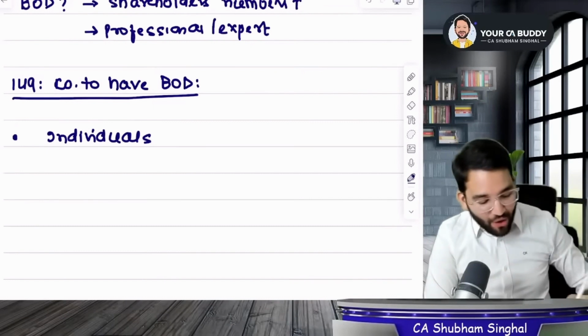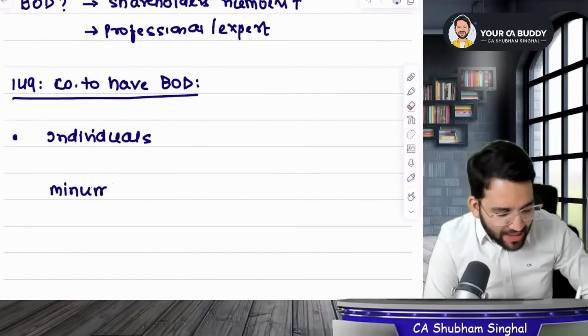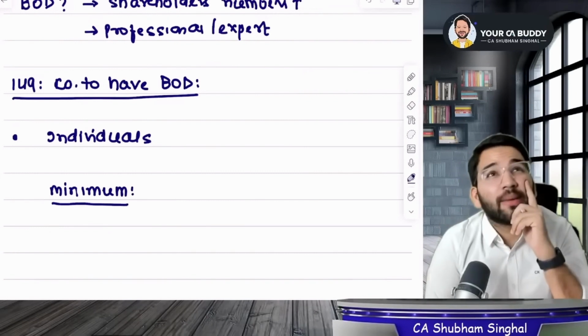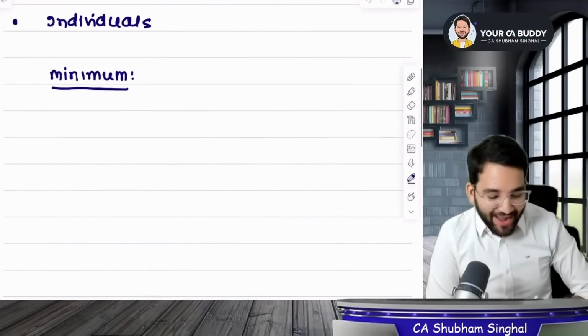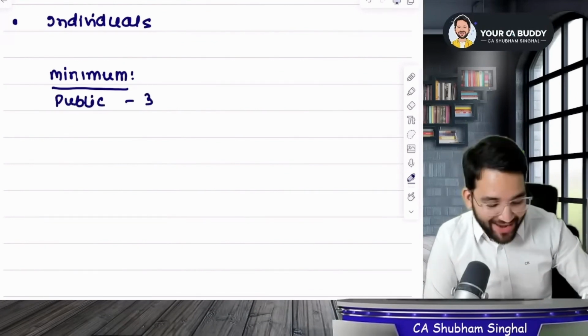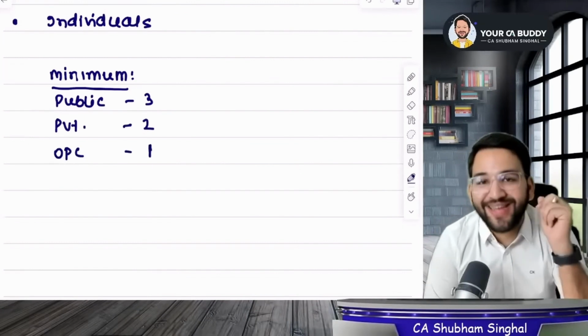After that, tell me, what is the minimum number of directors on the board of directors? Guys, just write along with me and keep listening. Minimum, how many directors are needed? Can I say that in the board of directors, I need minimum 20 directors? No, there is a simple limit: if you are a public company, then your board must have at least 3 directors. If you are a private company, you must have 2 directors. If you are a one-person company, then you must have at least 1 director.